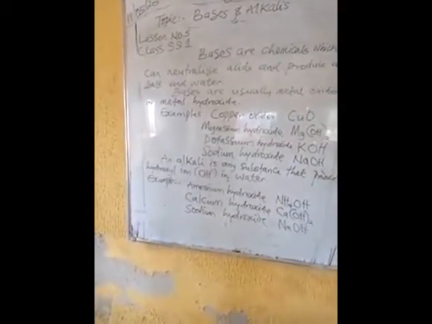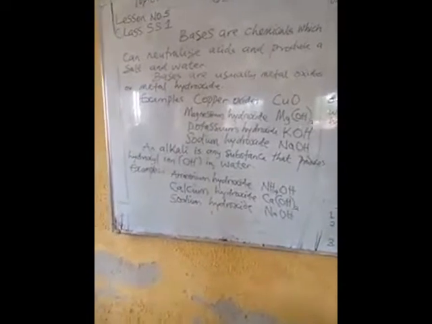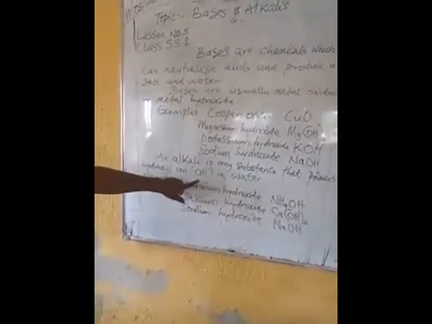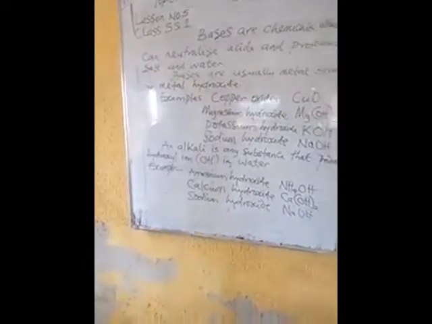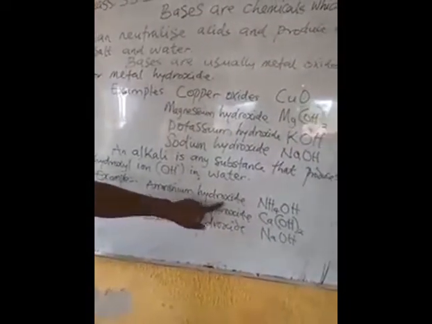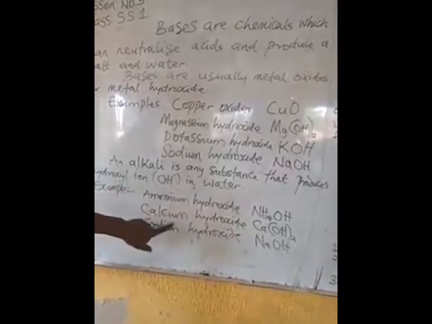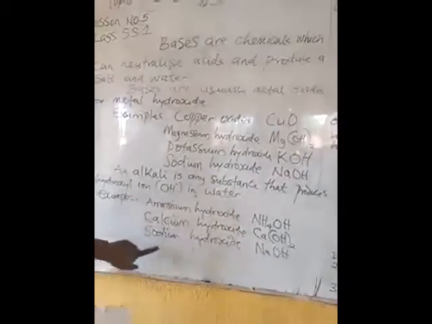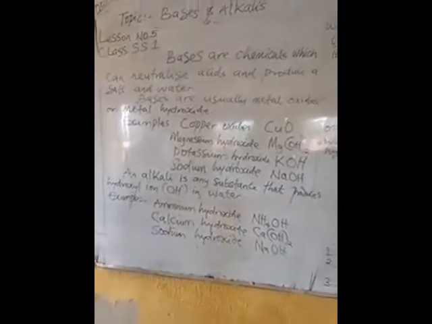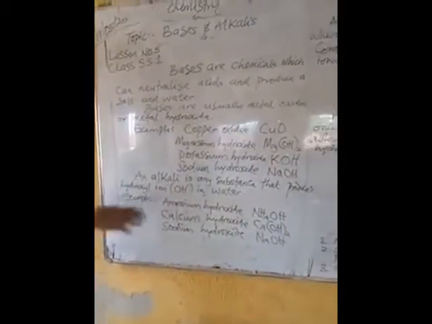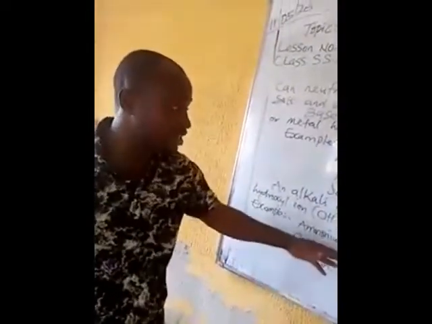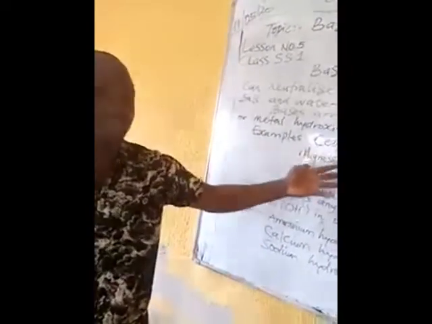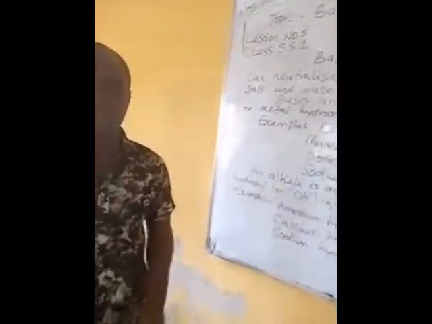Now, an alkali is any substance that produces hydroxyl ion in water. Examples: we have ammonium hydroxide, calcium hydroxide, sodium hydroxide, even potassium hydroxide. Now, you may see some examples of alkalis in the bases, and you may see some examples of bases in the alkalis. And you wonder why.